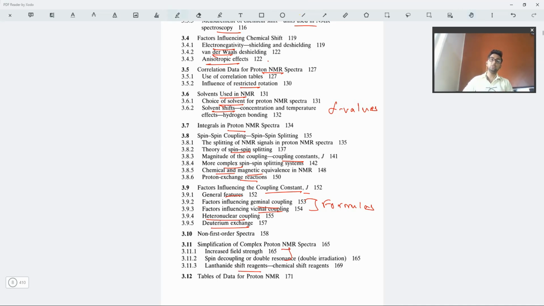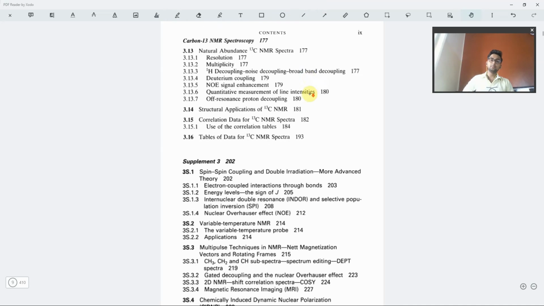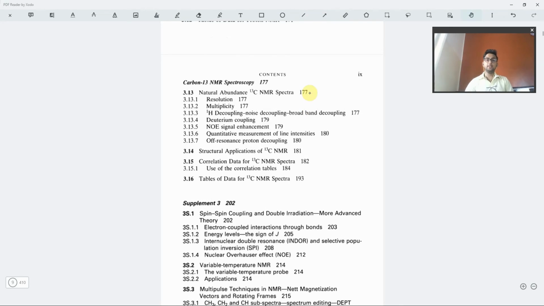I'll be explaining it to you. Then we have the C13 NMR. This is obviously not so abundantly given, but it is enough for preparation for GATE and other exams. Firstly, the natural abundance of C13, the resolution, and multiplicity, those things we need to study.